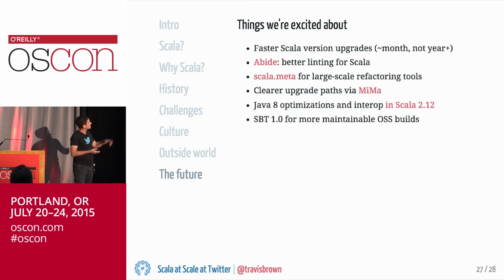So that means that, for example, in Scala 2.12, which we're expecting will be released next January, there are facilities for interoperability with Java in both directions that we're really looking forward to. Also, Abide is a project from TypeSafe that we're not currently using, but we're thinking could provide very large value for our code base in terms of linting and making sure that programmatically the style and the abstractions that people are using fit our principles.